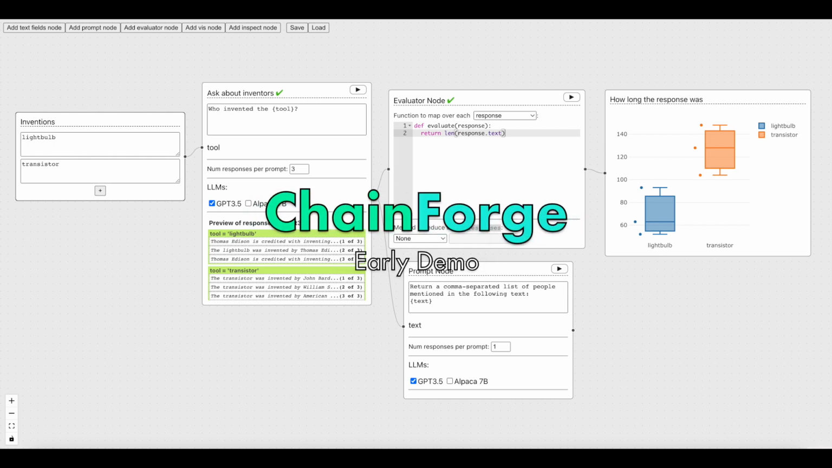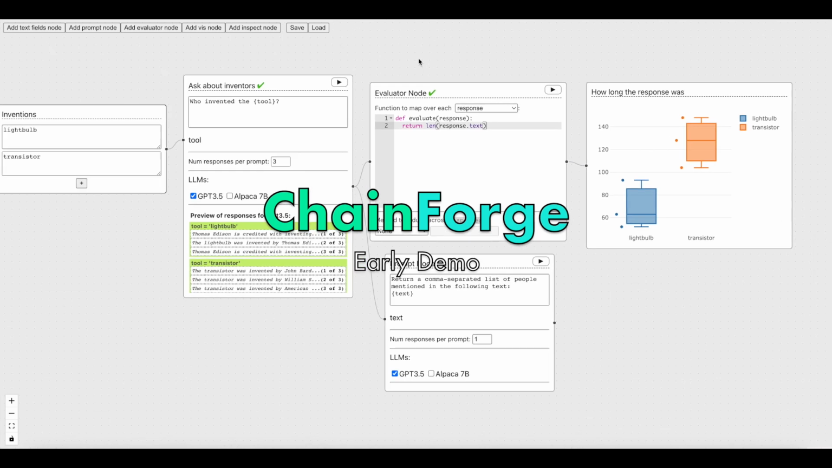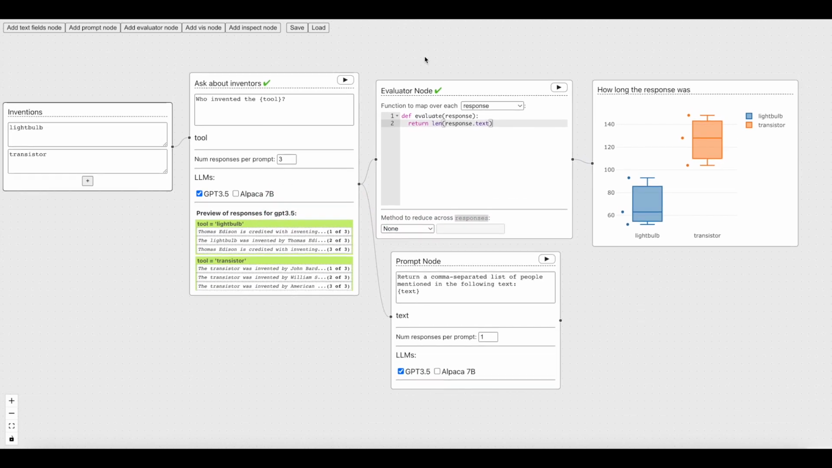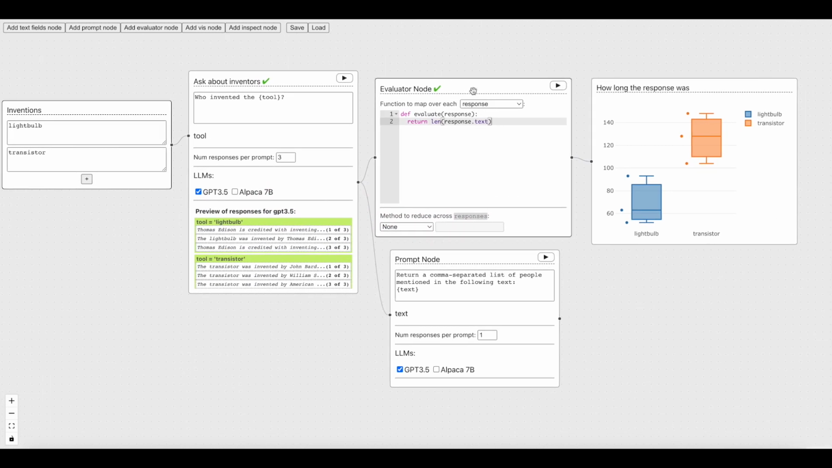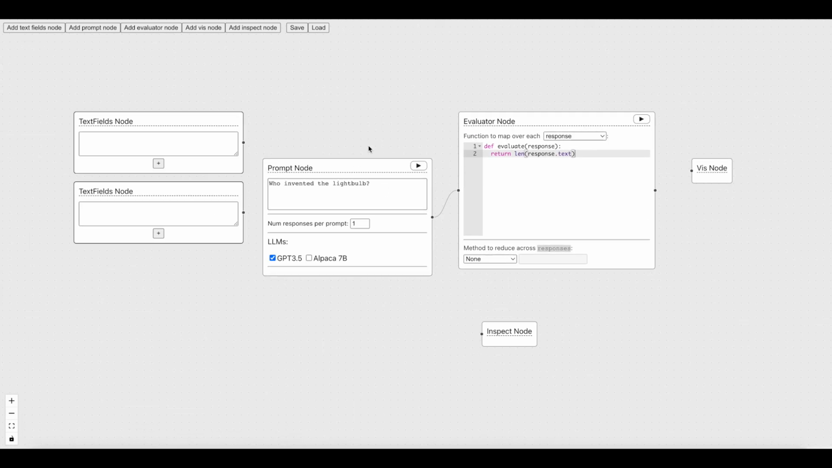To do a quick demo of ChainForge. ChainForge is a project I've been working on for maybe a month and a half now. It is a data flow environment for prompt engineering. It's focused on the evaluation of prompts. So what can ChainForge be useful for?